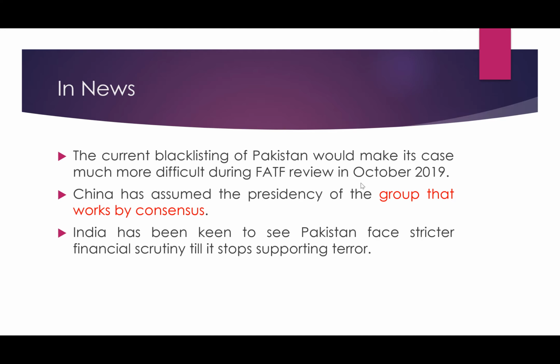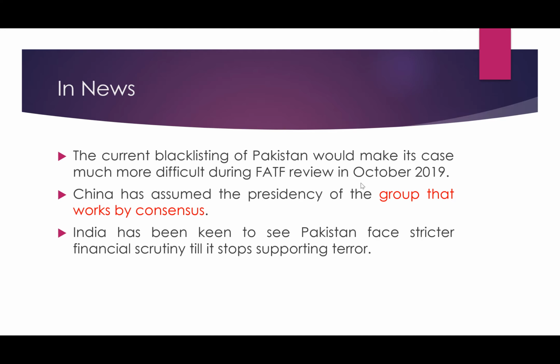India has been keen to see Pakistan face stricter financial scrutiny till it stops supporting terror. Pakistan has been told by India that talks and terror cannot go together. We are not going to have dialogue with you, Pakistan, till you stop funding and supporting terrorism.